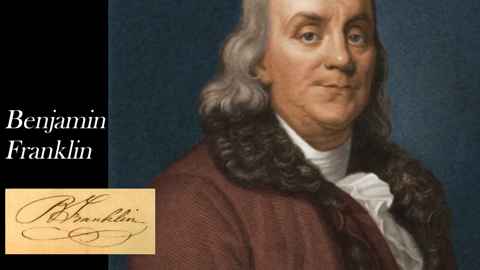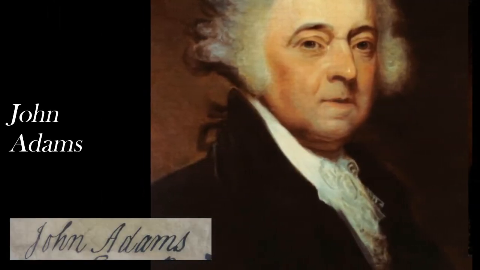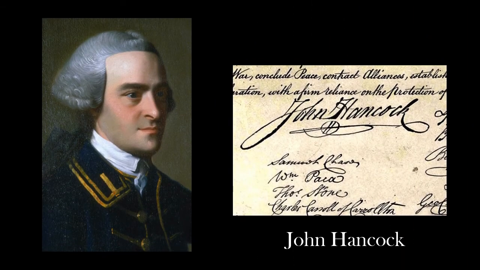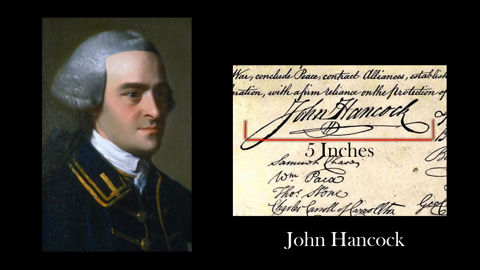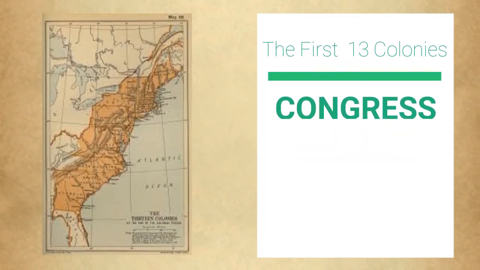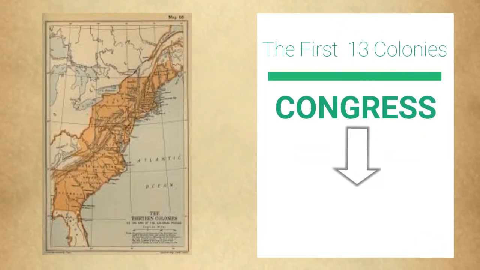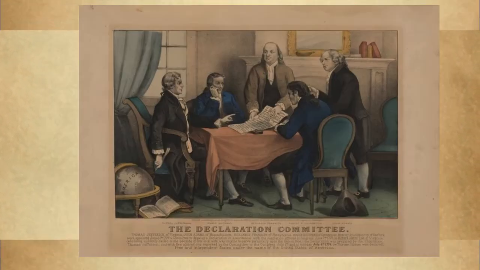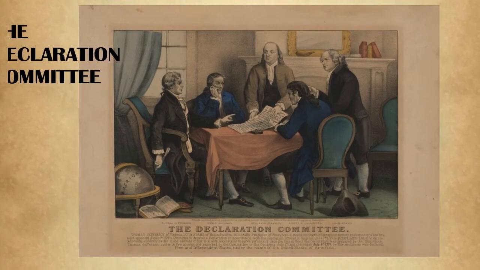Some included Benjamin Franklin, John Adams, Edward Rutledge, and John Hancock, whose signature is now very well known, stretching 5 inches long. The states involved were also known as the first 13 colonies. These states made up Congress. Congress at the time was in charge of selecting their own members to be in a committee. This committee was in charge of writing the Declaration.